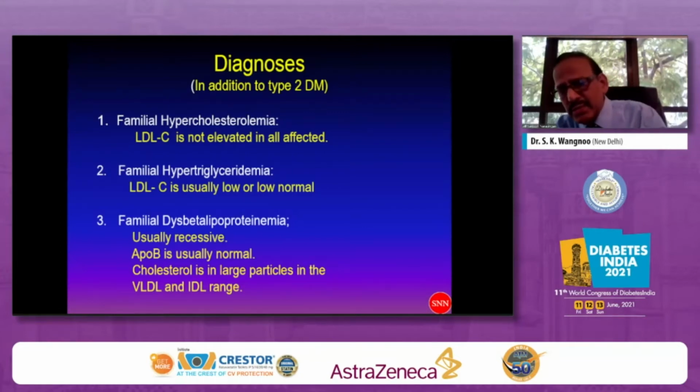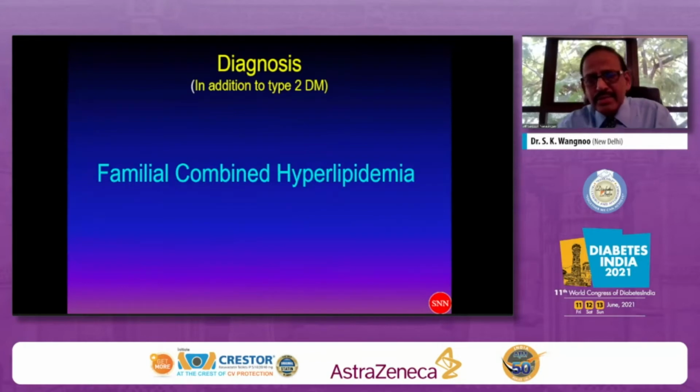So these three things which I had highlighted, probably hypercholesterolemia, familial heterozygous, could be one diagnosis, but over and above, we need to explain the hypertriglyceridemia also. So this patient not only has familial hypercholesterolemia problems, in addition, he also has hypertriglyceridemia. So let us think about this particular diagnosis, that is familial combined hyperlipidemia, FCH.